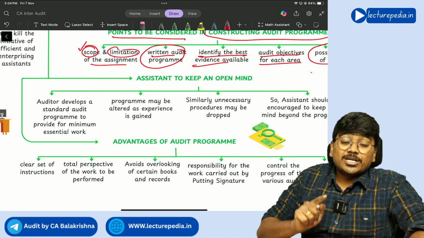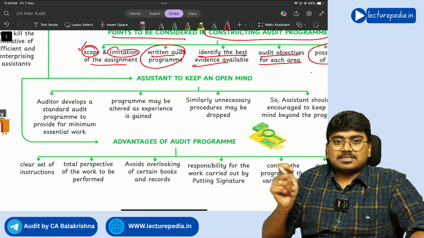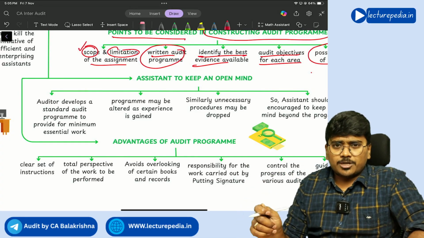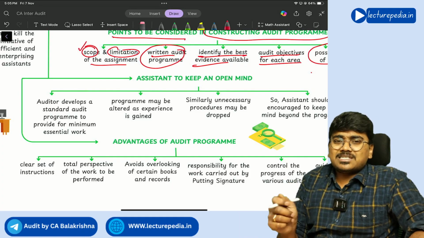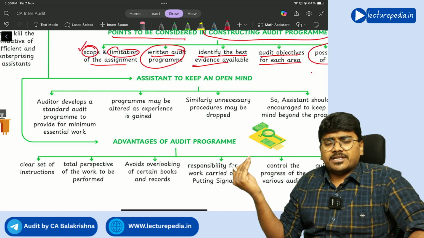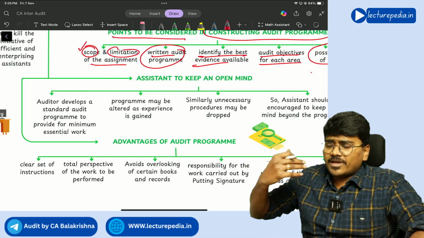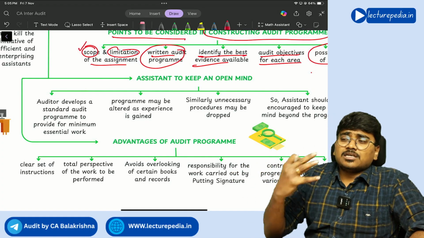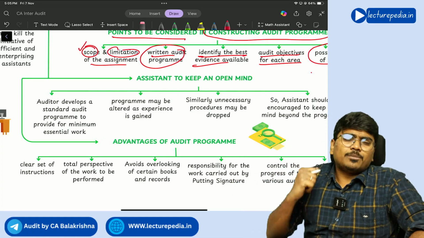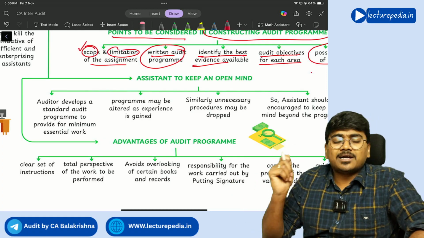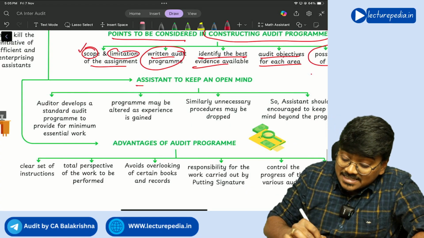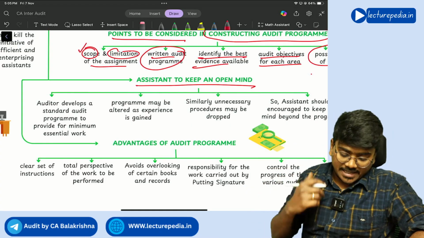So you need to instruct the article assistants: I am giving this audit program, you follow this audit program, but don't just stick to it. Keep an open mind during the audit. If you face any areas, if you feel like performing any additional audit procedures, you happily perform them. Like this, you should encourage the article assistants. Getting it? The assistant should keep an open mind.